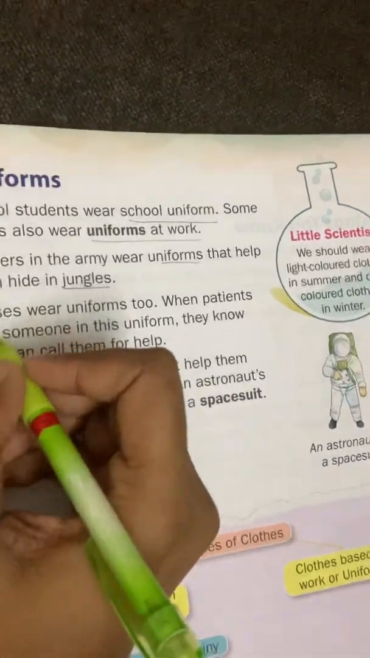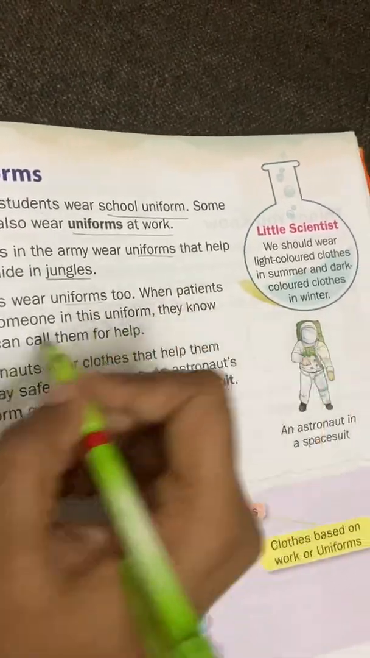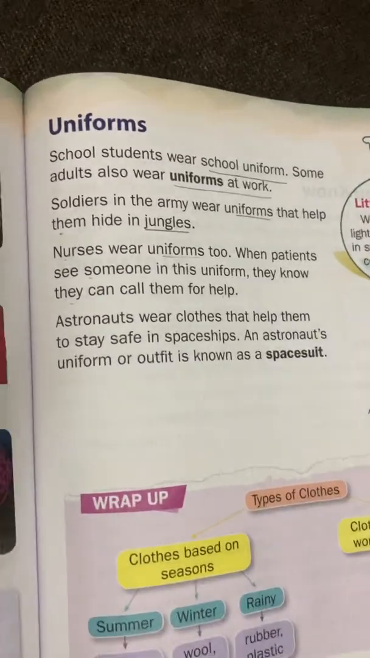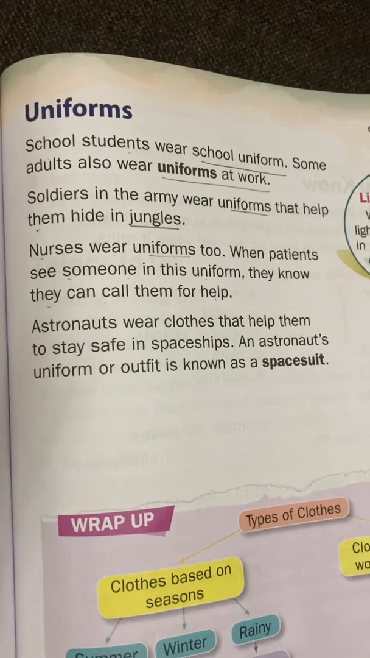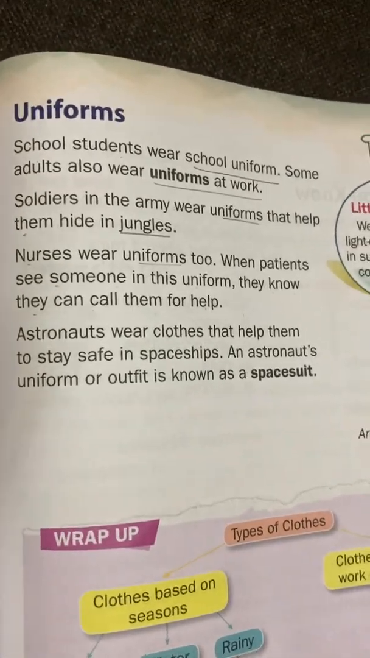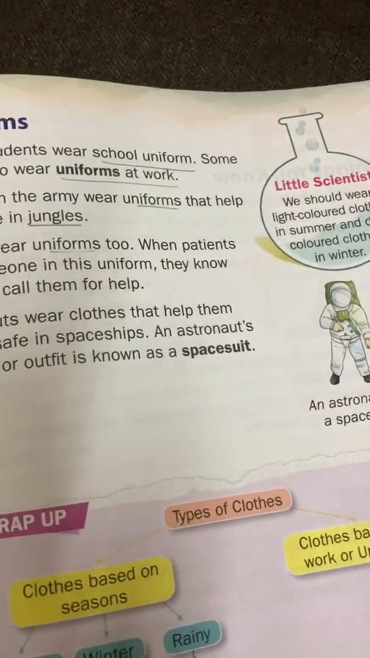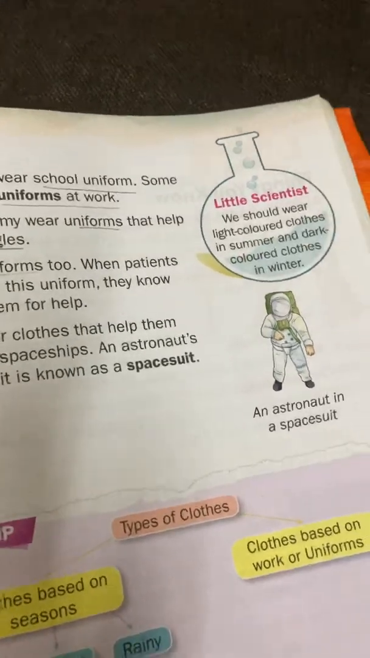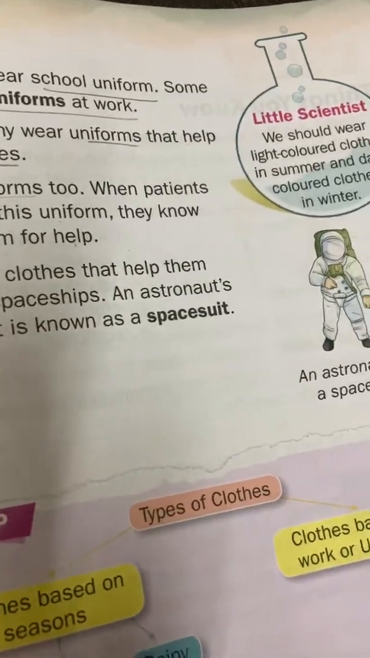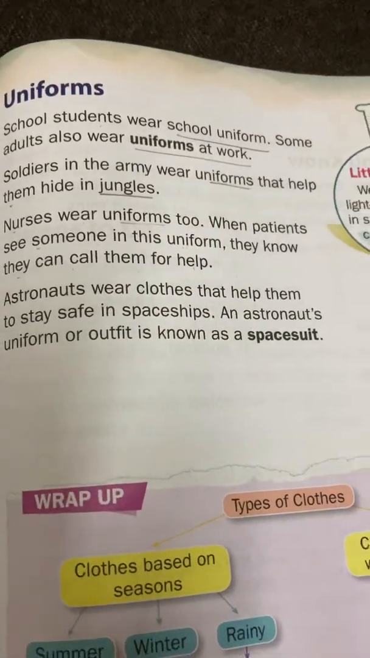Next, nurses wear uniform too. When patients see someone in uniform, they know they can call them for help. When you go to a hospital, you can see nurses wearing white color uniform or any other different color uniform according to the hospital. Why? If they are in civil dress, then we will not know whom to ask for help. So that is the reason nurses wear uniform, so that they can help us when we need them.